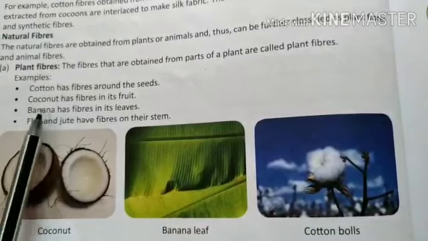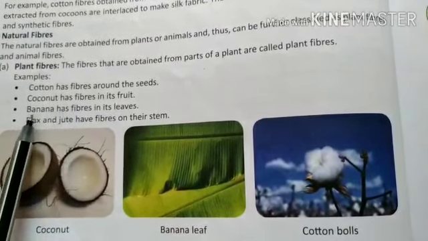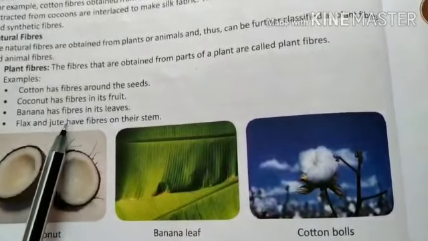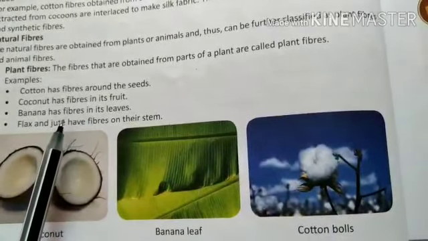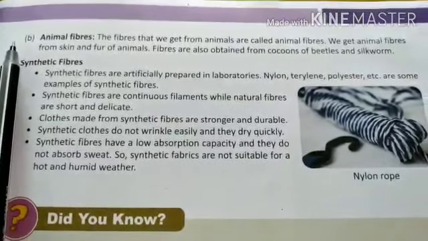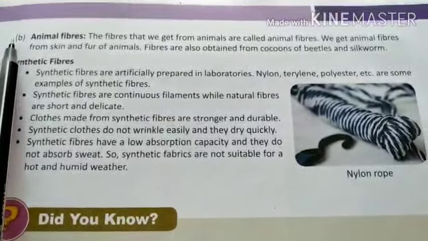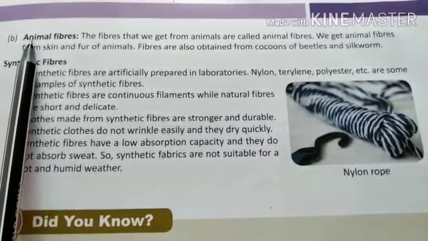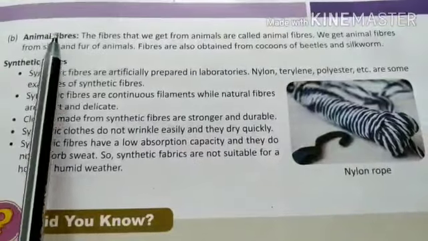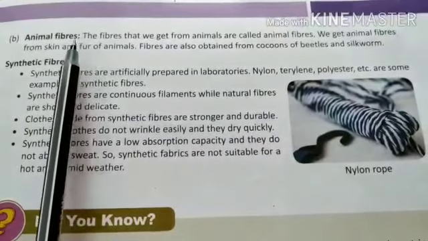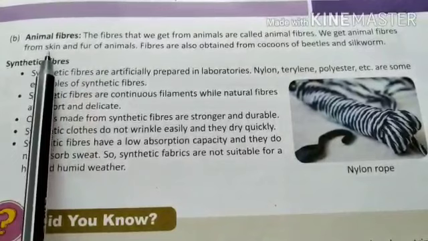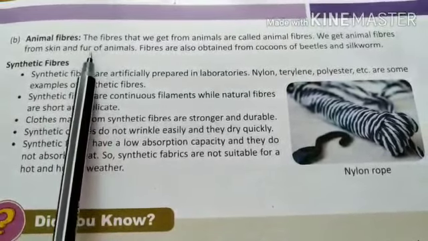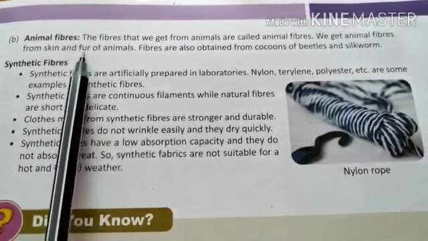Other examples: coconut fiber, banana leaf fiber, flax and jute. These are all the fibers which we get from the plants. The other topic that we are going to discuss is animal fibers. As the name itself suggests, animal fibers are the fibers which we get from the animals. Example: silk from silkworms and fur of animals. Over here we can also include leather.